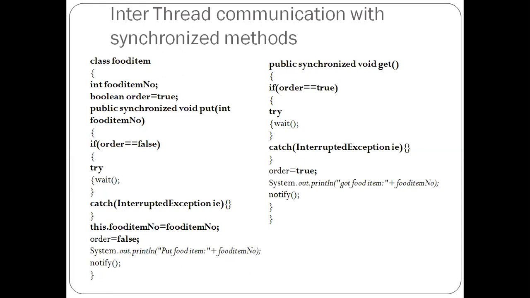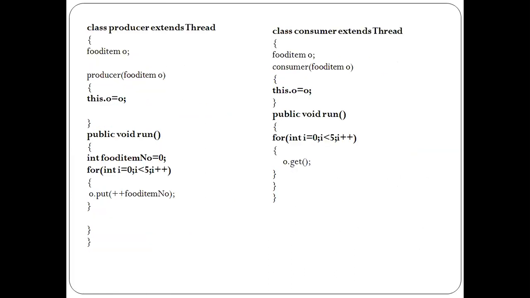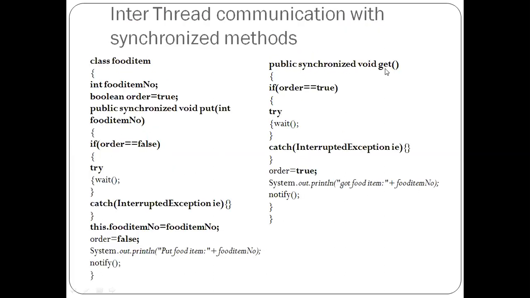Now it's time to consume that atom. So we will allow the consumer to access that resource. Through notify, we have released that resource. I mean to say the producer has released that resource. Now it's the job of the consumer thread. So what will the consumer thread do? The consumer thread will call the get method. In the get method, I'm having: is order true?